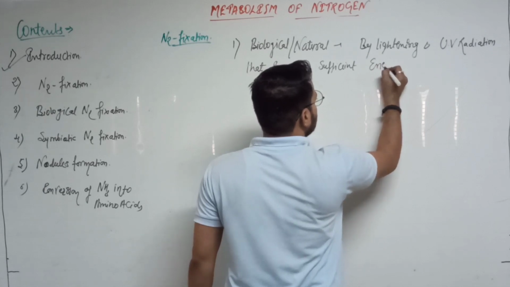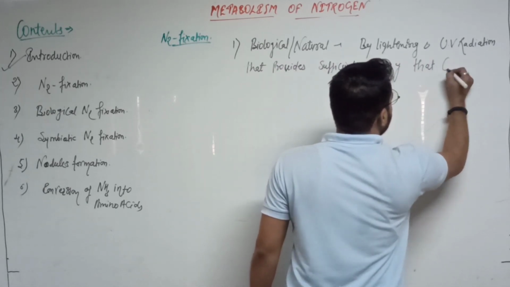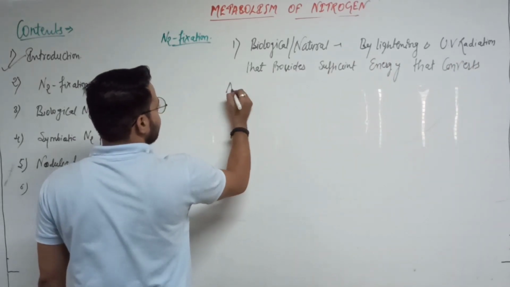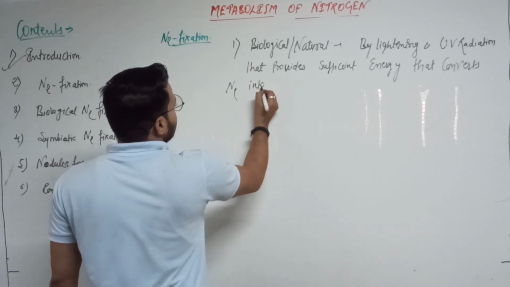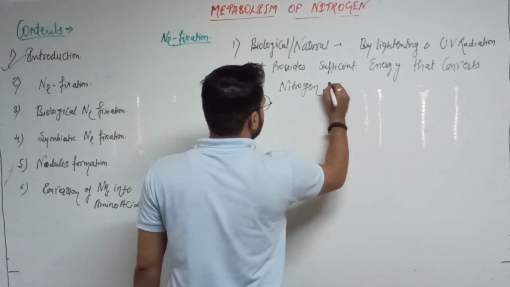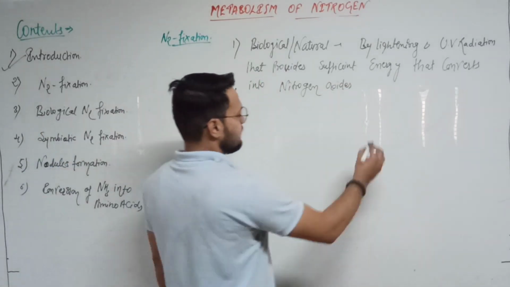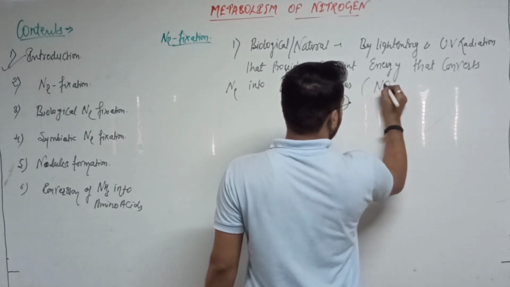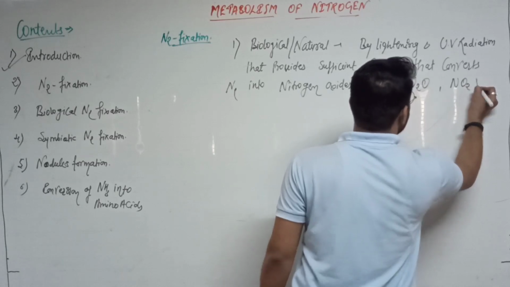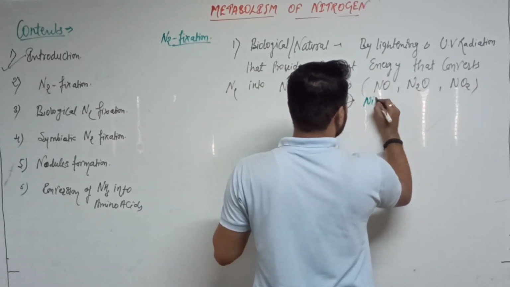sufficient energy that converts nitrogen into different nitrogen oxides. So what are the different nitrogen oxides? Let's see. One is the nitric oxide, other is the nitrous oxide, and other is the nitrogen dioxide. Okay. This one is the nitric oxide.